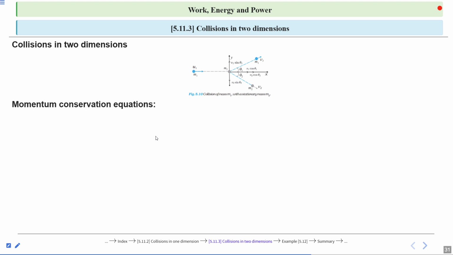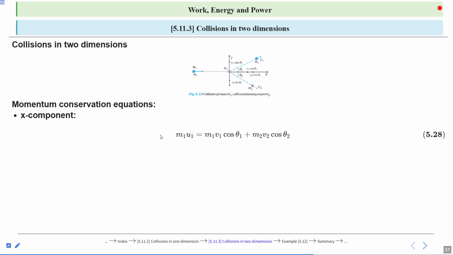Momentum conservation equation. Here we will solve momentum along two axes, the x-axis and y-axis. If we talk about the x component, the momentum of the object having mass m1 is m1 u1, and the momentum of the object having mass m2 is 0, because m2 is at rest.